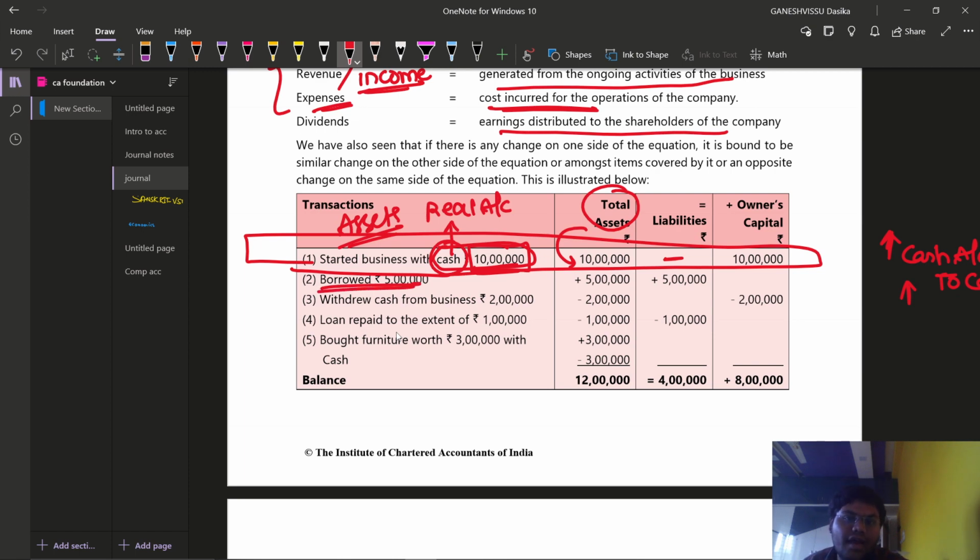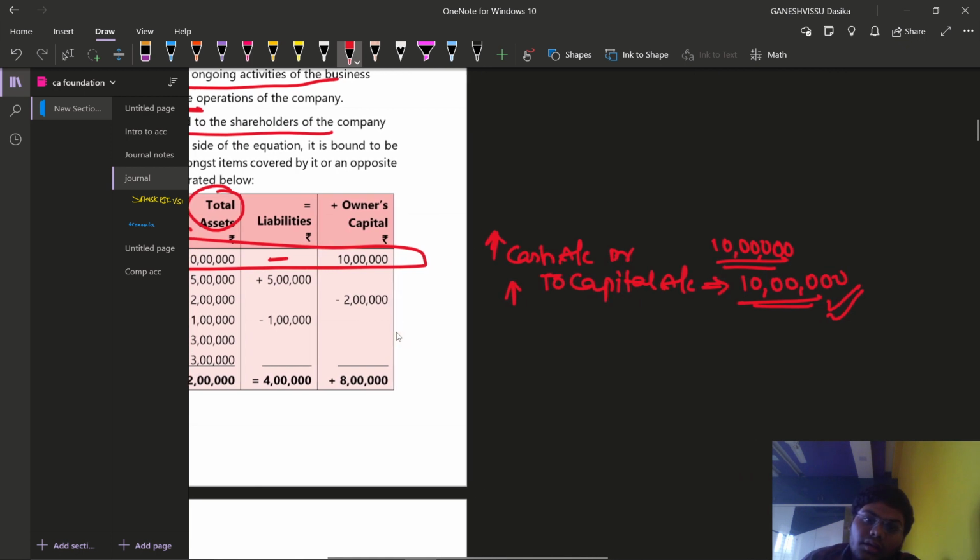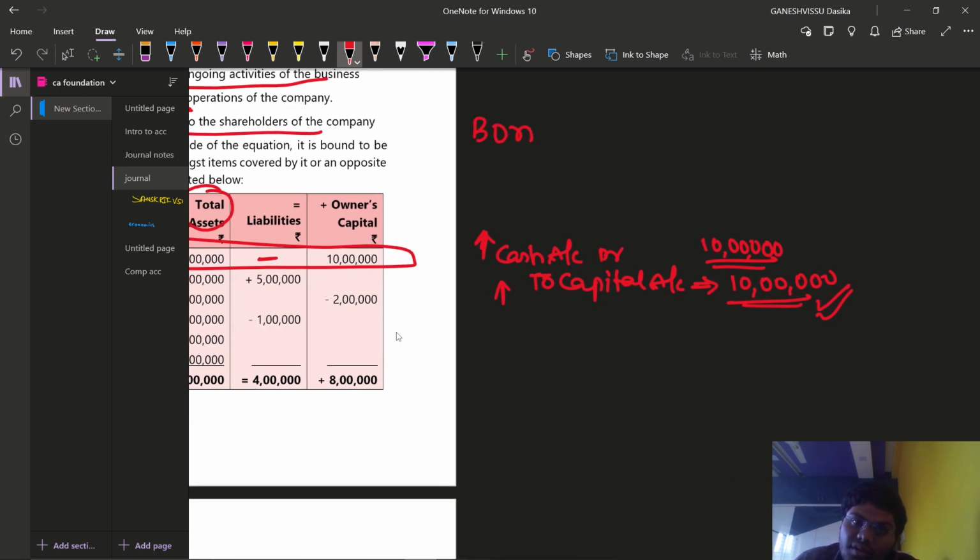Borrowed rupees 5 lakhs. So it has been given that there has been some borrowings. Borrowings is nothing but what? Outsiders' borrowings. That means we are asking someone to give money to us so that we can pay back to them. Of course, with interest we are going to pay back, right?